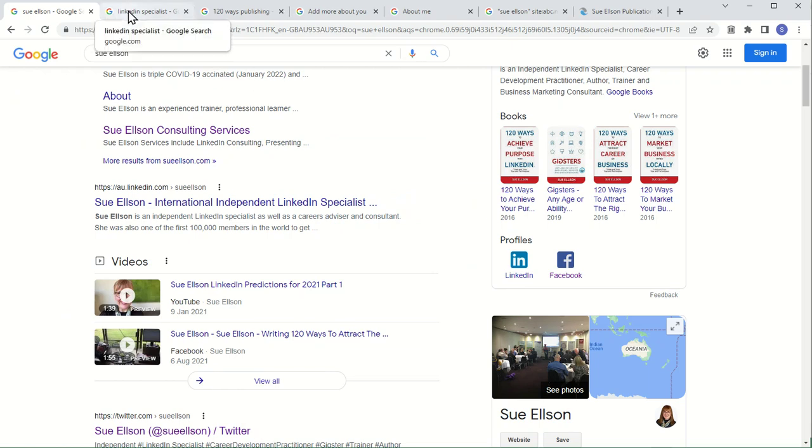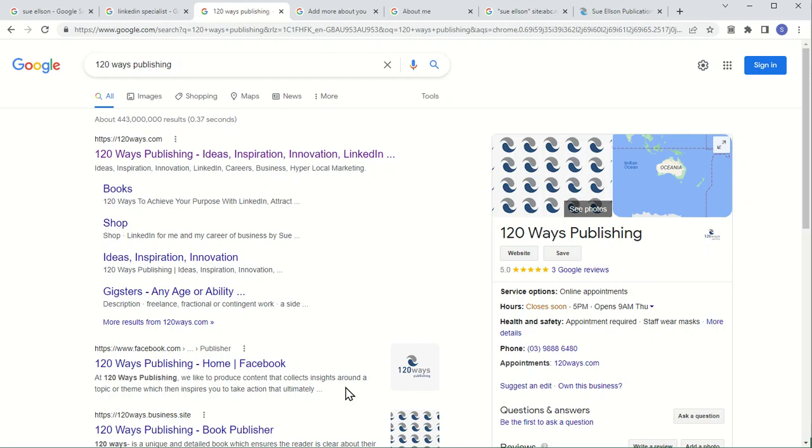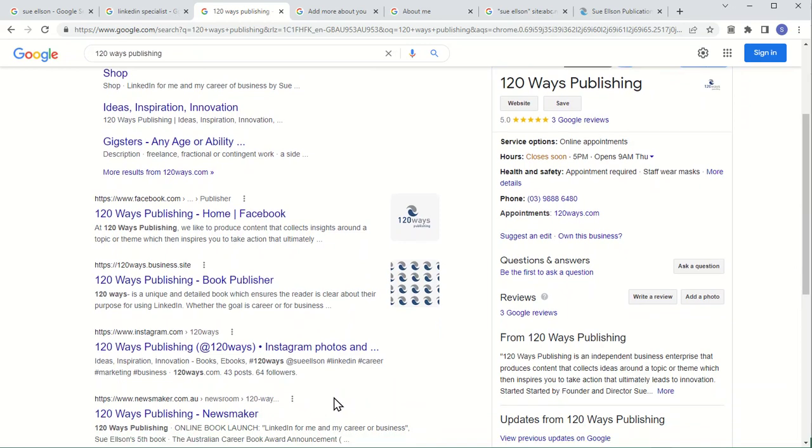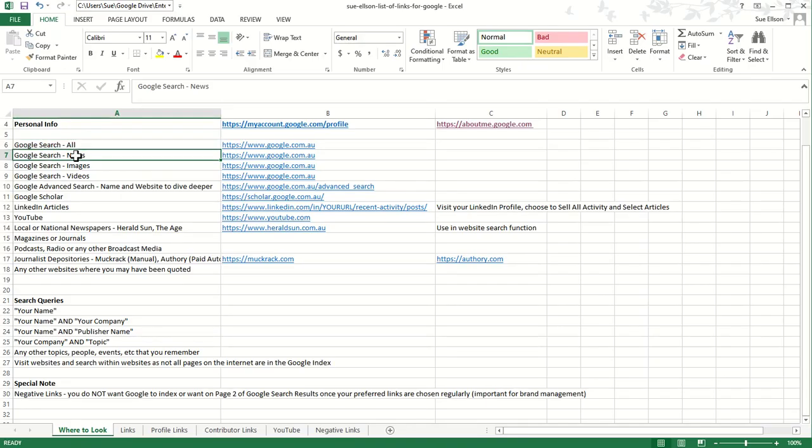Now, the next thing is, if you want to be found for your particular keywords, if there's any other links that you're found for there, you can try those. Any that are found in your business name, again, you can go through and copy paste or visit these links and decide whether there's something you want to keep or whether they're going to be in that negative links pile. So again, if we go back to the spreadsheet, the next place we can look in is Google News.